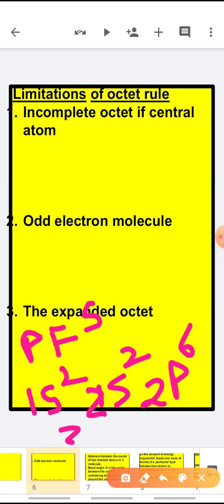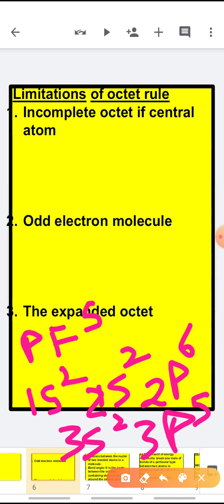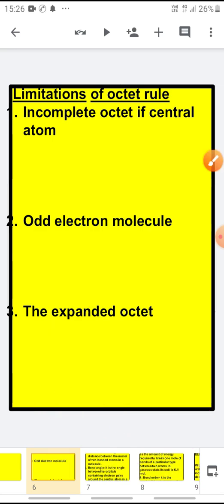2p6, 3s2, 3p3. So 3 plus 2, 5 electrons are present in the outermost shell. Still phosphorus is forming 5 bonds with 5 different fluorine atoms. So the number of electrons in the outermost shell increases. Similar is the case with SF6, H2SO4.